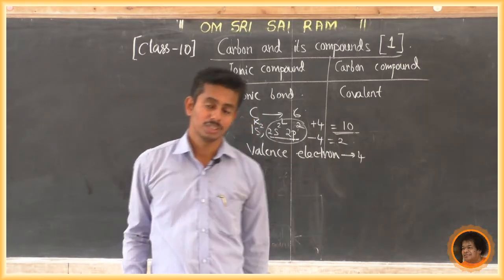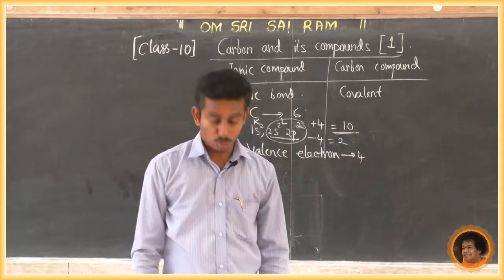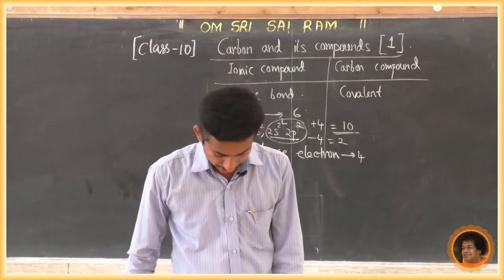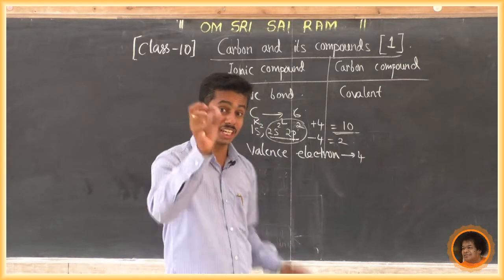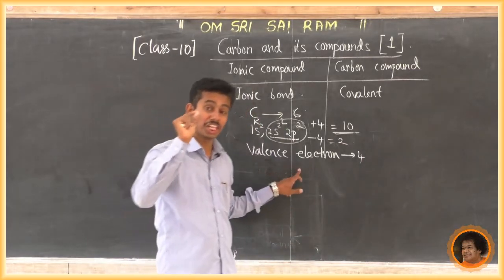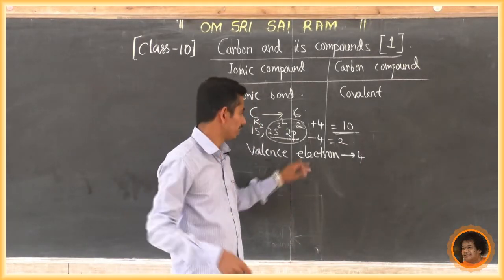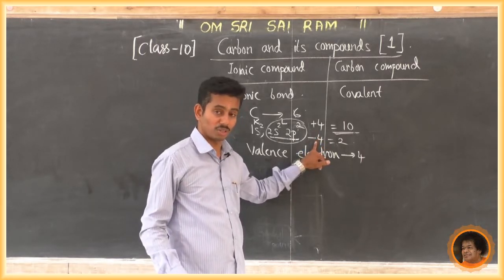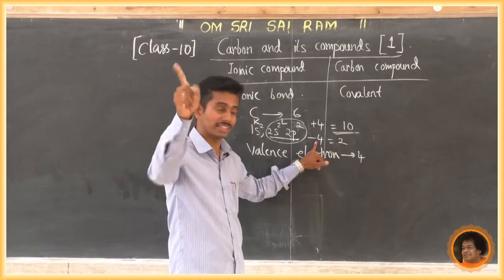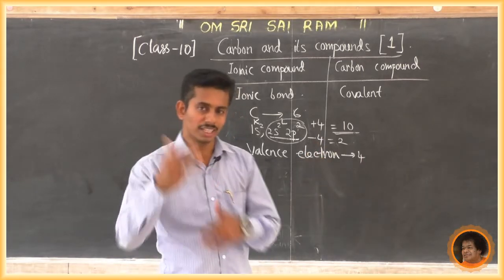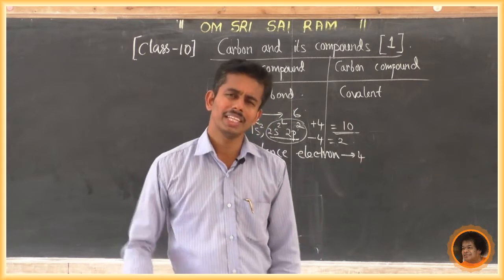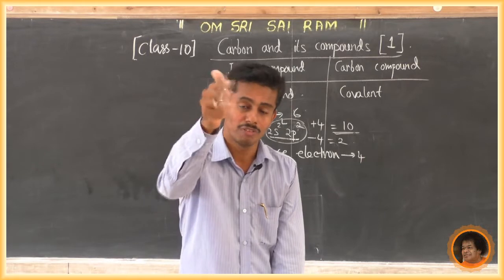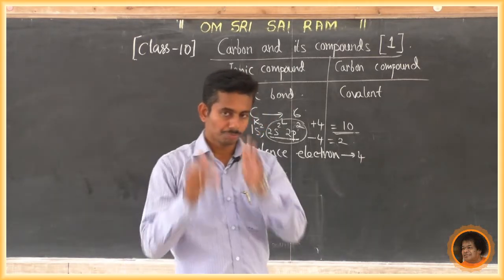Then what to do? That time, carbon overcomes this problem by sharing its valence electrons. Just remember the word: sharing valence electrons. It does not gain 4 electrons, it does not lose 4 electrons, it shares valence electrons. It is not only a property of carbon. Many elements which share electrons bind with other elements to form covalent bonds.